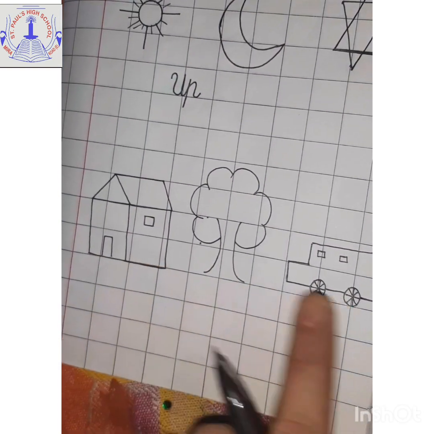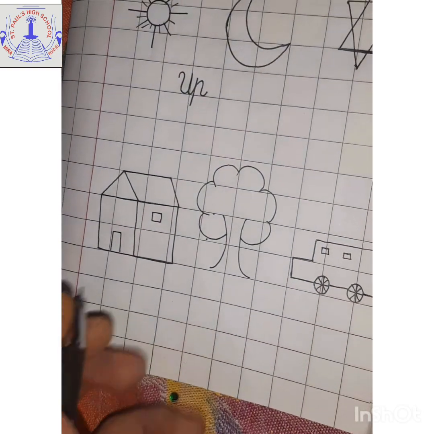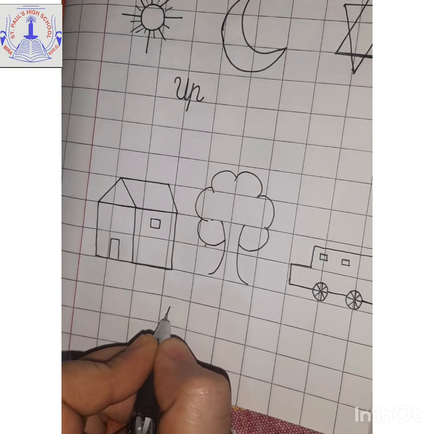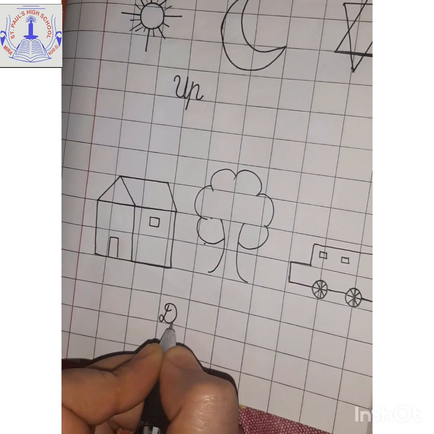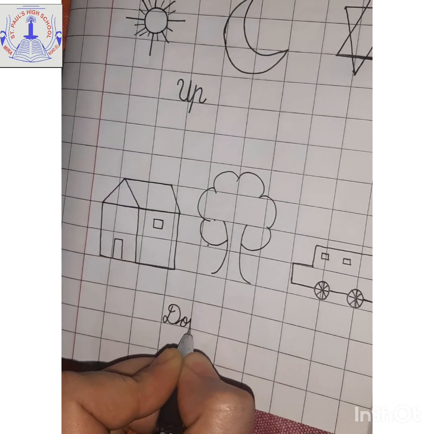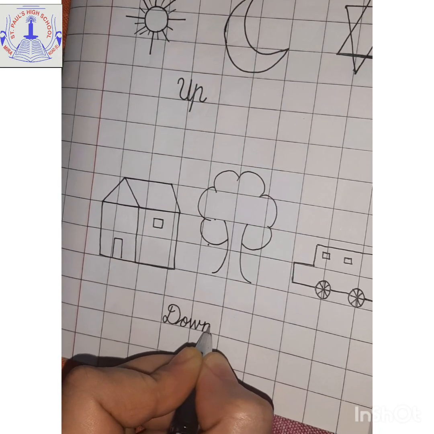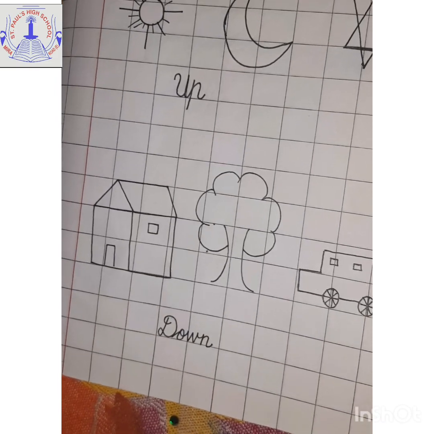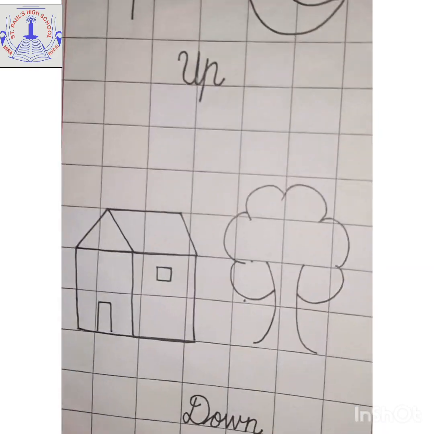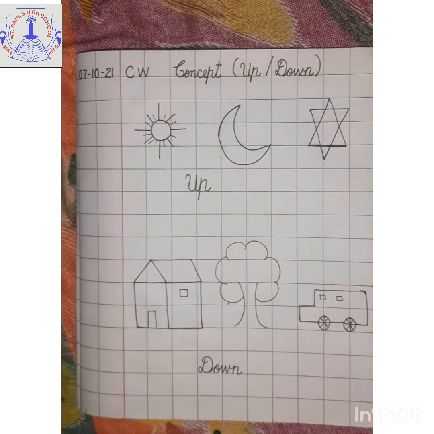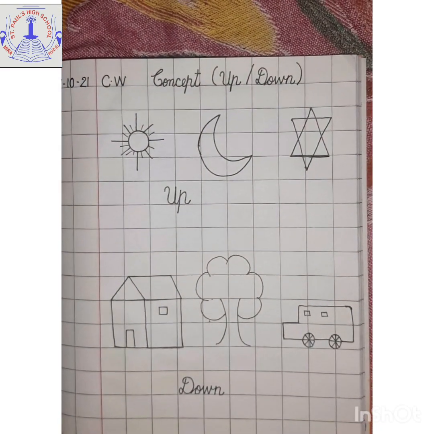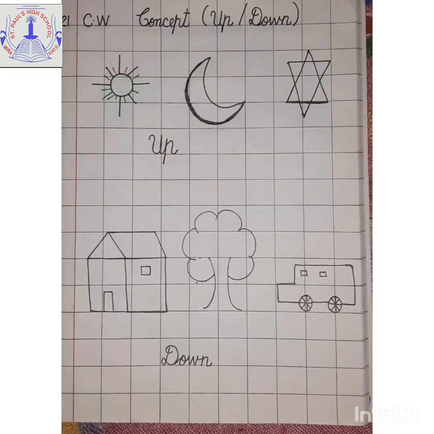So children, these pictures where do you find? Correct, we find down on the ground. House on the ground. Trees on the ground. Van down on the ground. Yes, it runs down on the road. So write the spelling capital cursive D-O-W-N, down. So these are the examples of up and down concept.